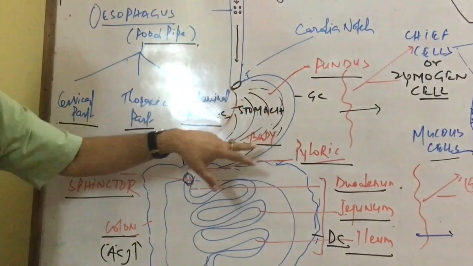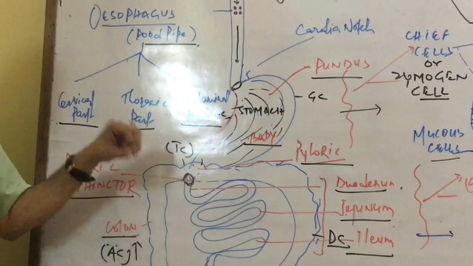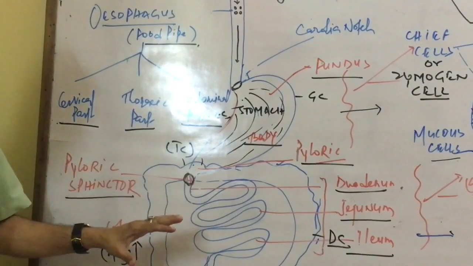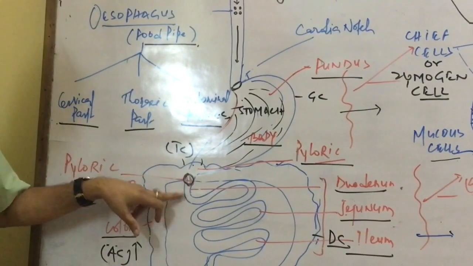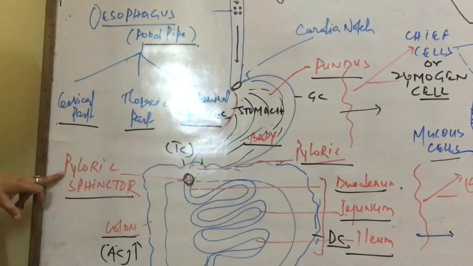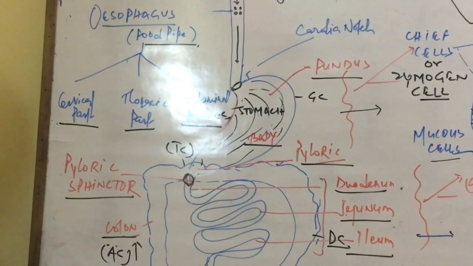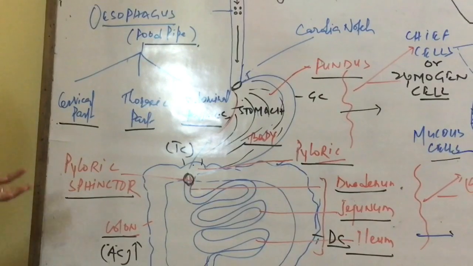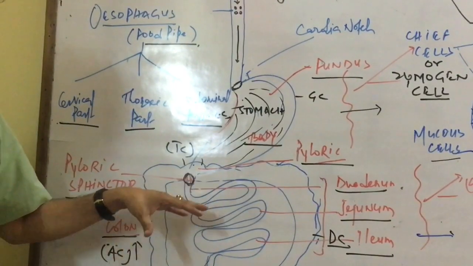These parts help the food move into the coiled structure called the intestine. At the junction of the pyloric end and the intestine is the pyloric sphincter, which acts as a wall that prevents the backflow of the food.